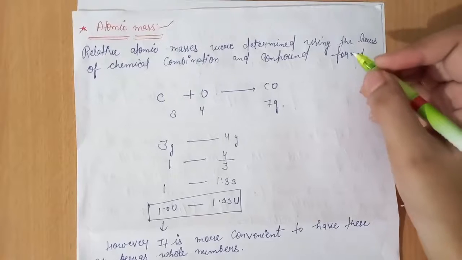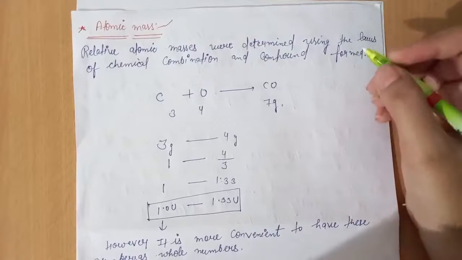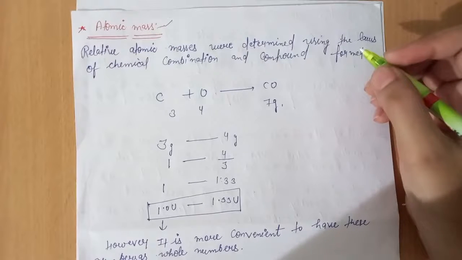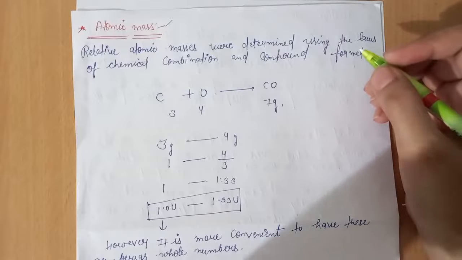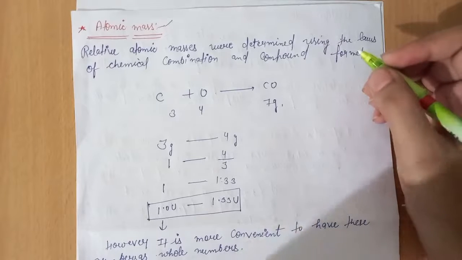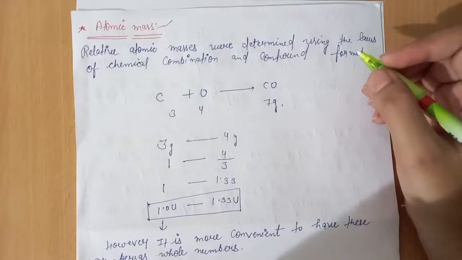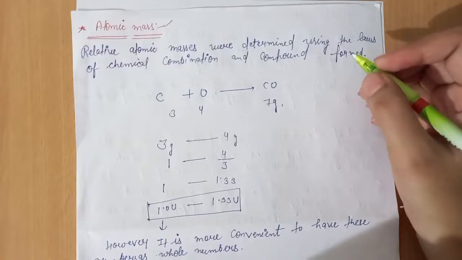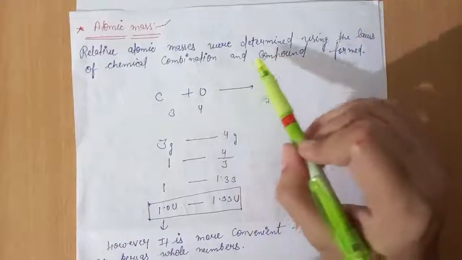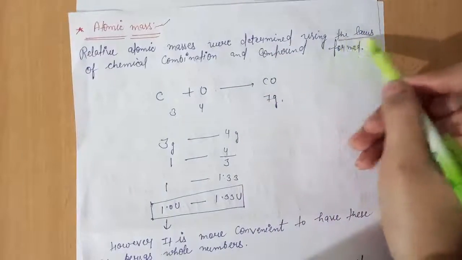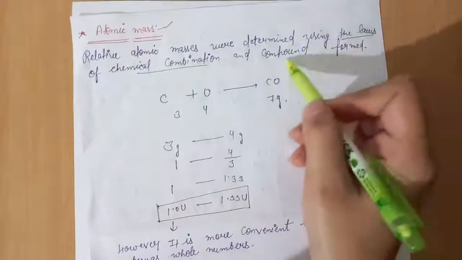Till now the scientists had given the laws of chemical combination, which include the law of conservation of mass and the law of definite proportion. So relative atomic masses were determined using the laws of chemical combination and compound formation.